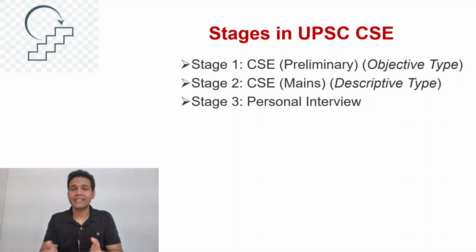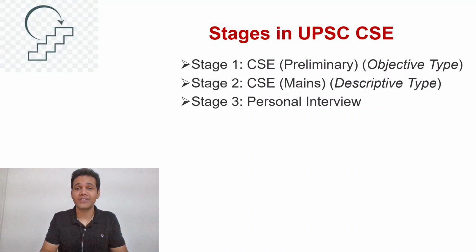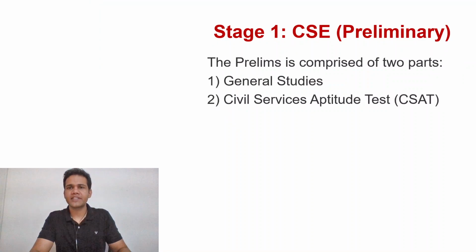The second hurdle is UPSC CSE mains, which is a descriptive type in which you'll have to write sheets and sheets of papers. A couple of papers, we will see what those are. And then finally, if you are able to navigate through this as well, then you will have the personal interview test. It will be a personal interaction with the board and panel, and you will have to show your mettle as a potential civil services officer. So let's check out each of these stages one by one, guys.